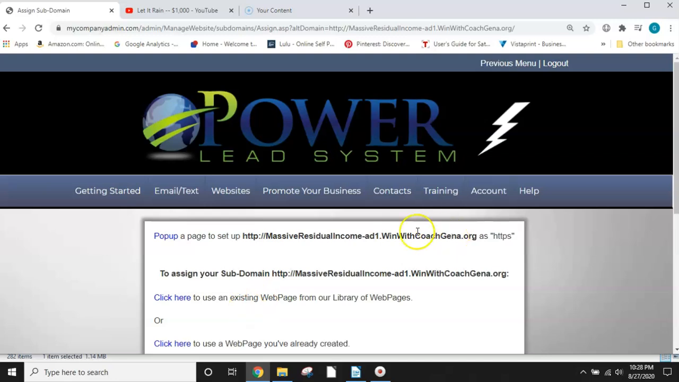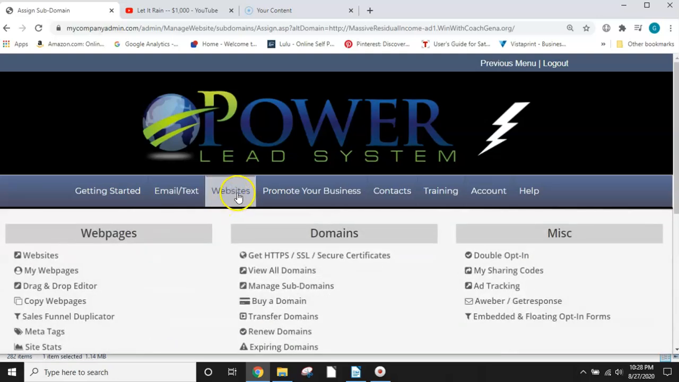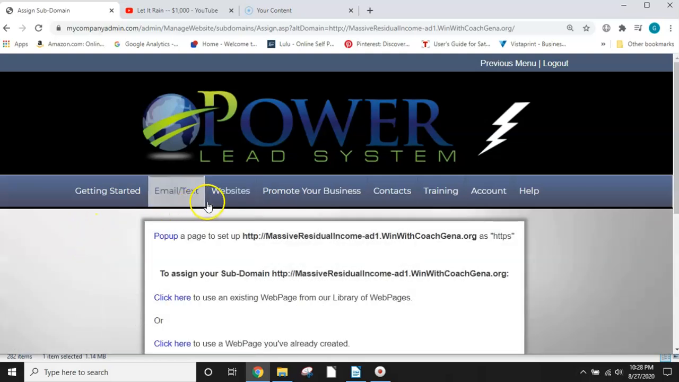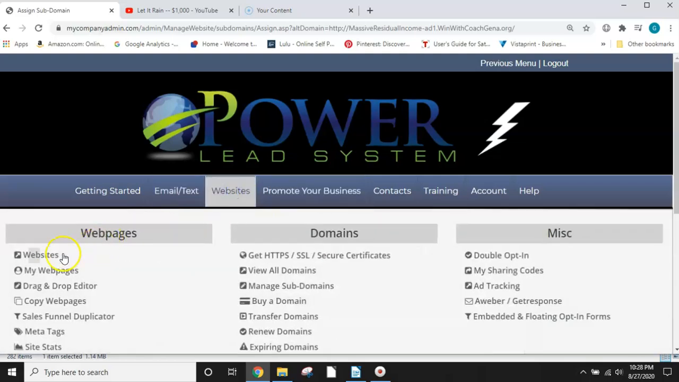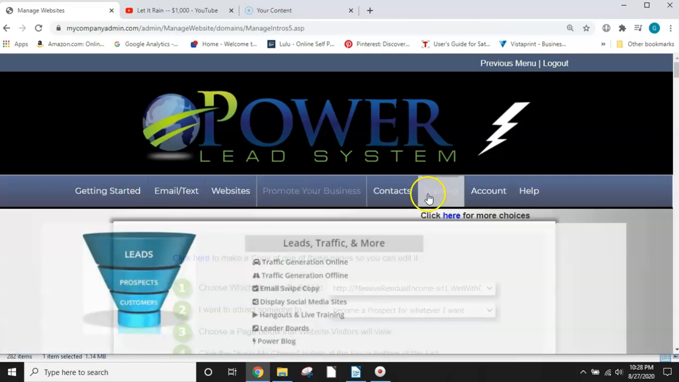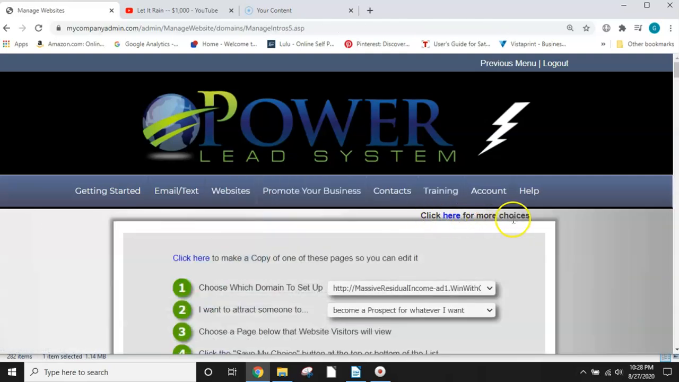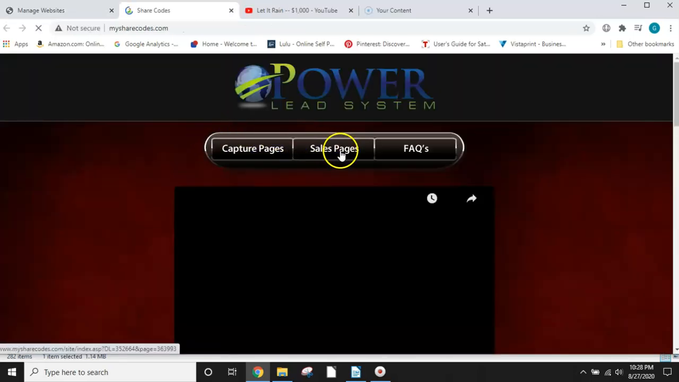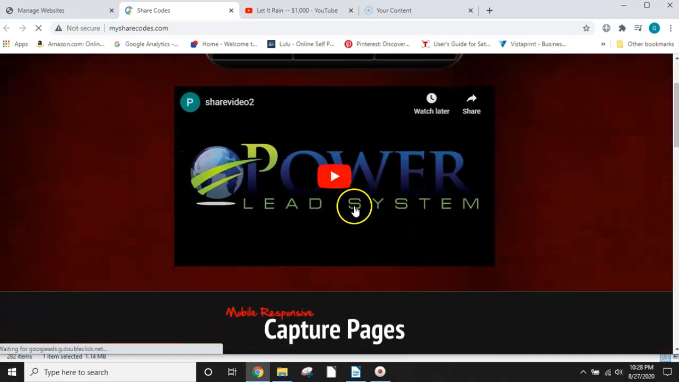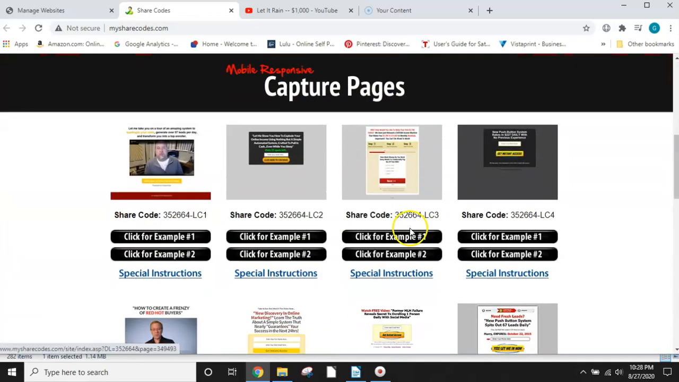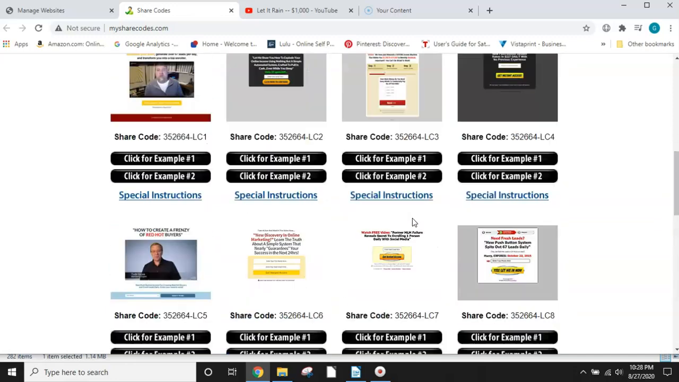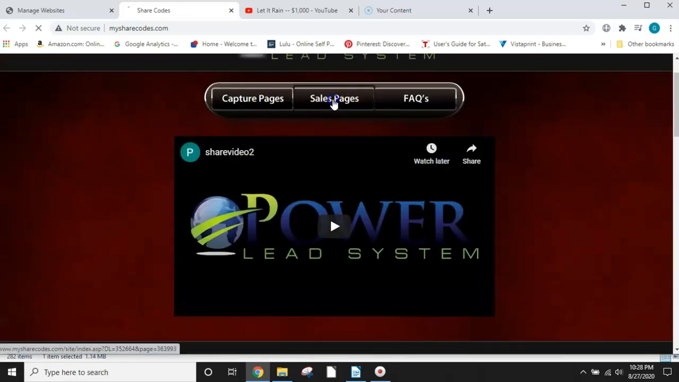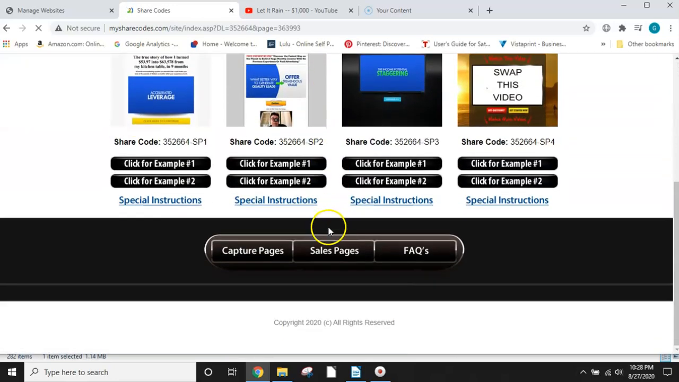So I'm going to skip all this because I'm going to use the share code ones. So I'm going to go to websites and websites again. And then you have this, click here for more choices. So we're going to click here, and there are more videos. But if you scroll down, you have capture pages here that you can edit. And then you also have sales pages here that you can edit.